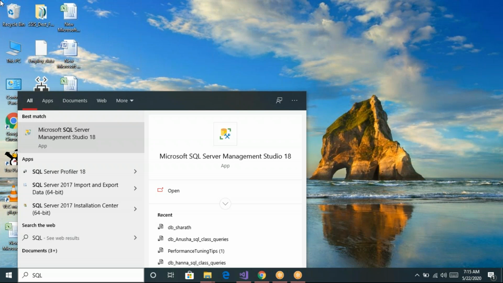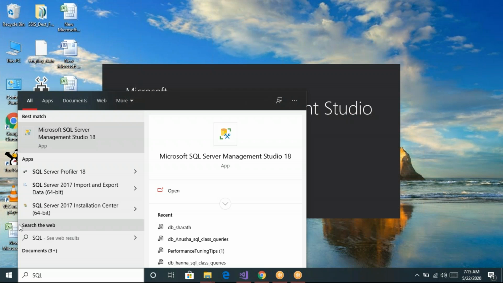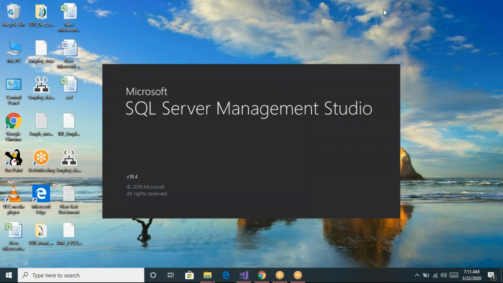So this is how we can install the software. Once it is installed, you can just double click on SQL Server Management Studio. Now it's a little bit slow, let it open. In this studio only we can start building our new databases, creating our new tables, all those things we can do here. Once it is open.